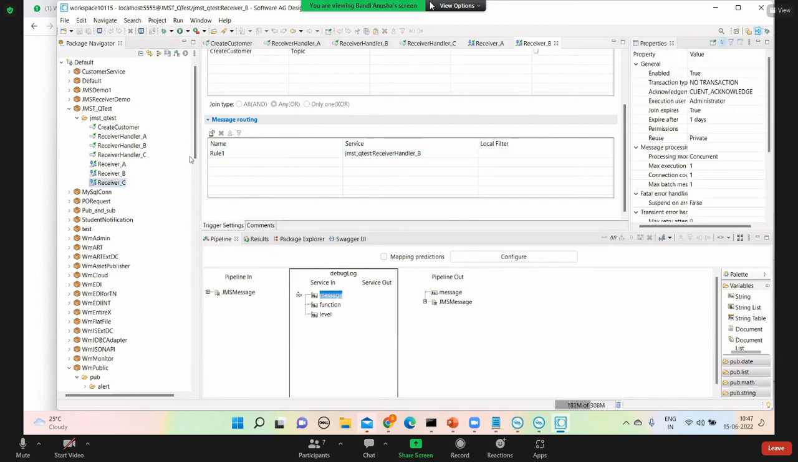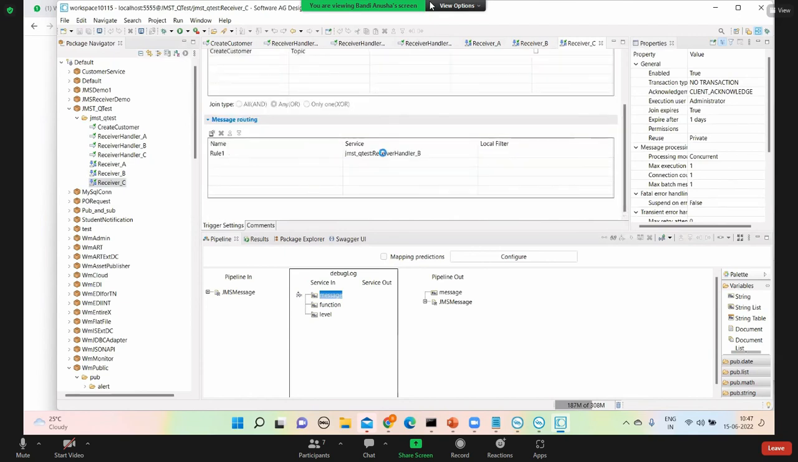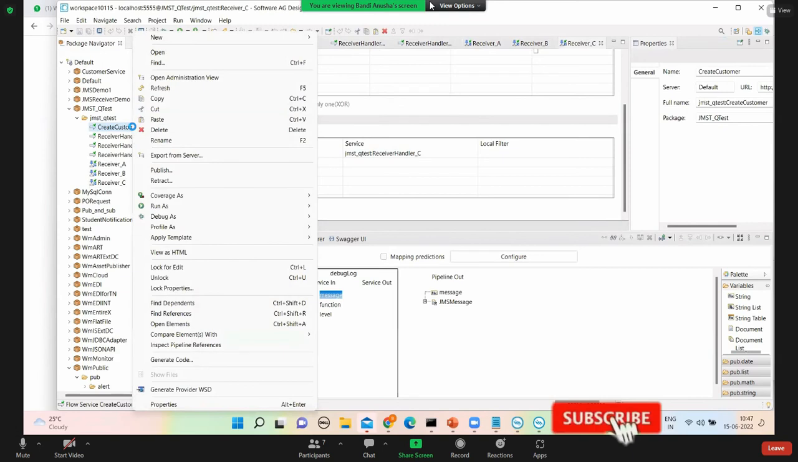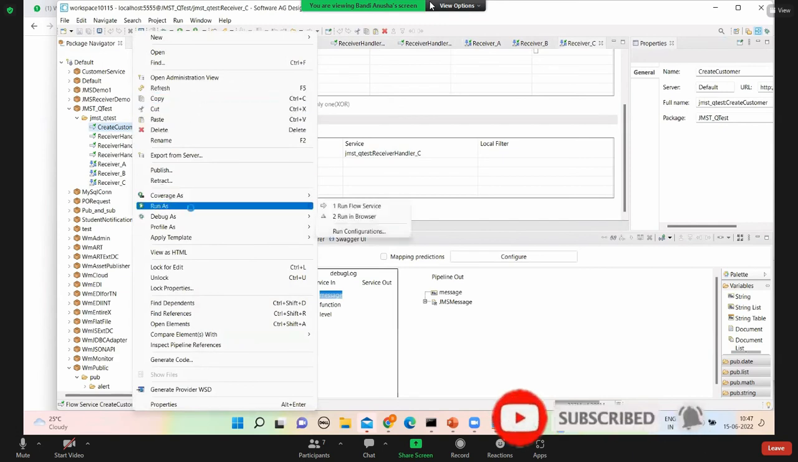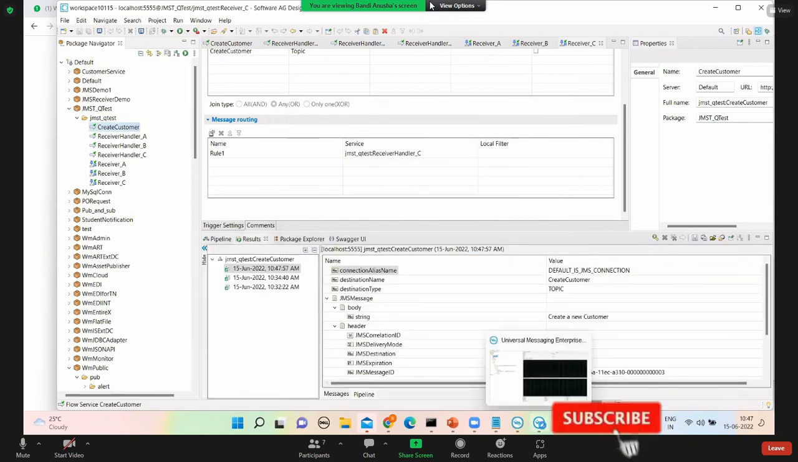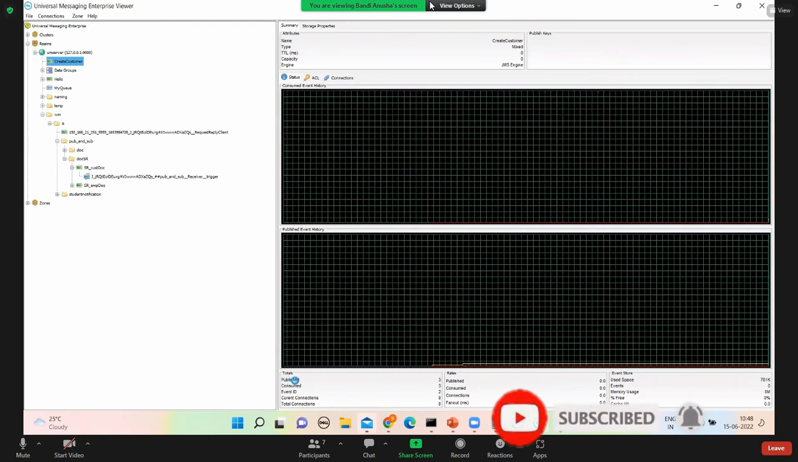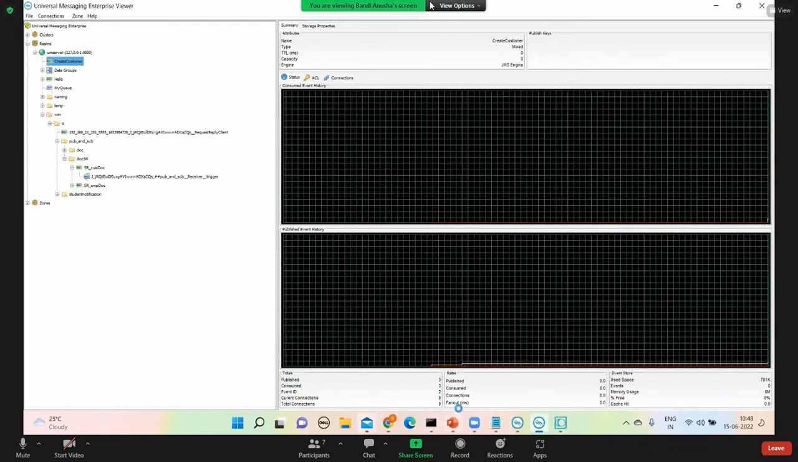Double click. Everything is the same. When you publish now, we'll see what will happen. I'm going to right click, publish the message, and then close array. Publish. Published. If I look, there is the published message and three consumers.